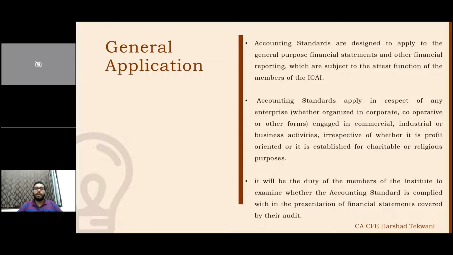In that case, we need to make sure each and every chartered accountant makes sure these guidelines are being followed when there is a matter of audit, when they are performing the audit.